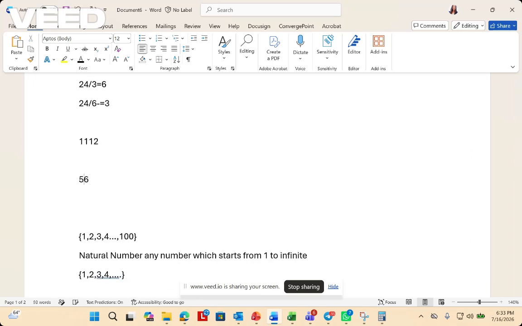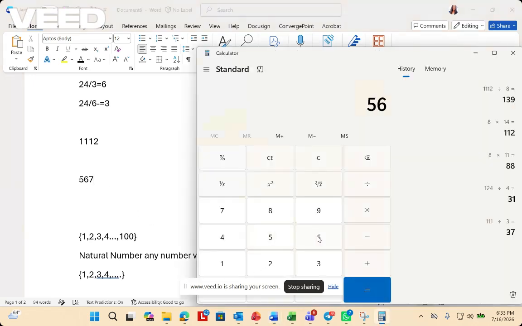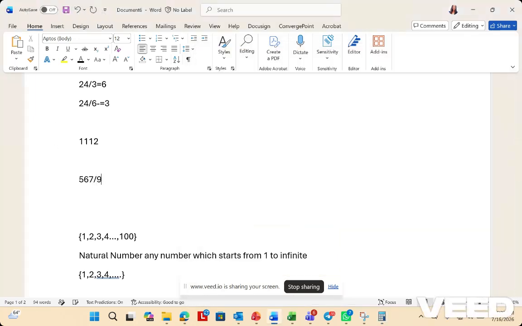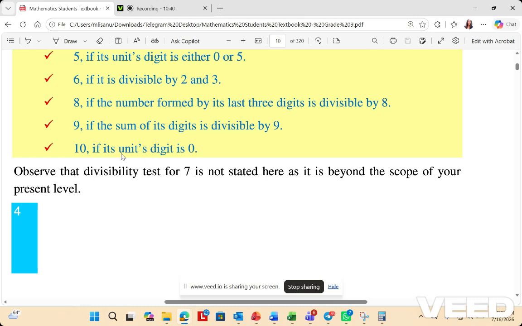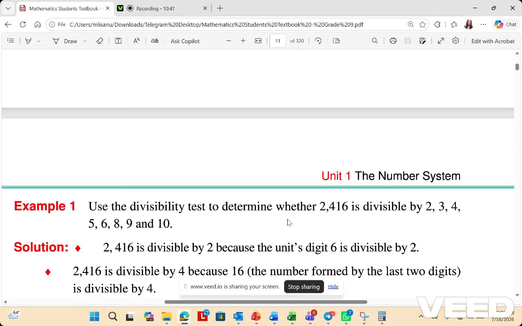For example, for 567: 5 and 6 make 11, plus 7 makes 18, which is divisible by 9. So 567 is divisible by 9 for sure, which is 63. These are the rules you have to know. For 10, if a number has one 0 or more than one 0 at the end, we can be sure that it's divisible by 10.